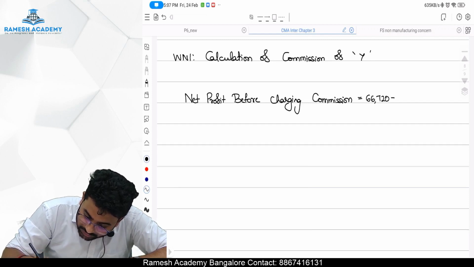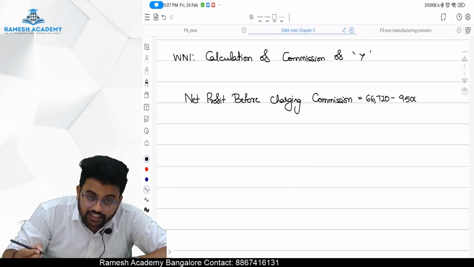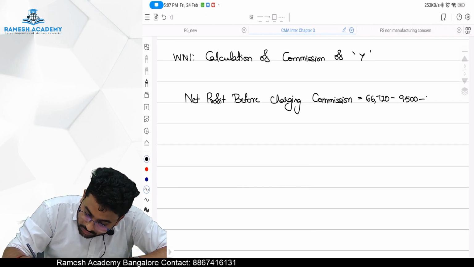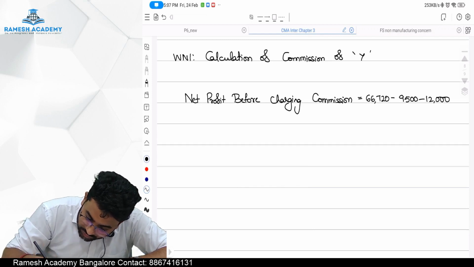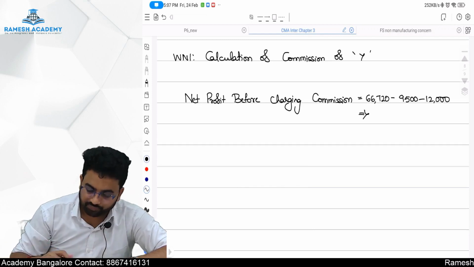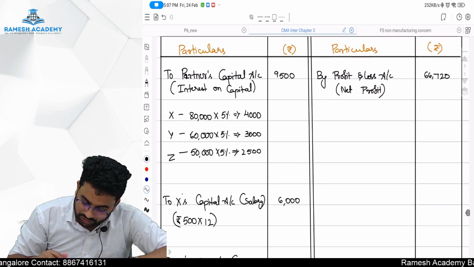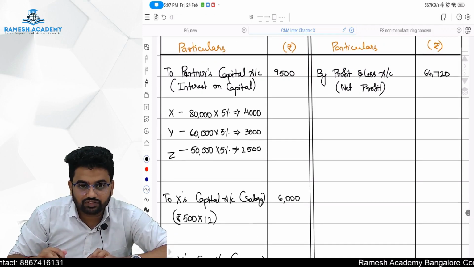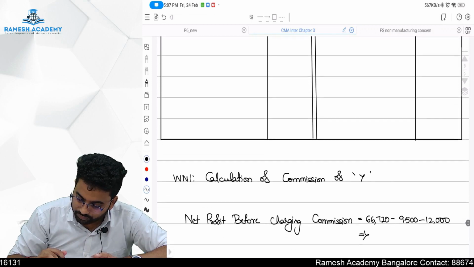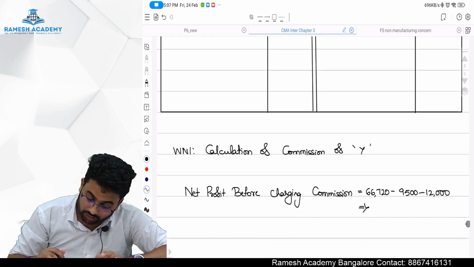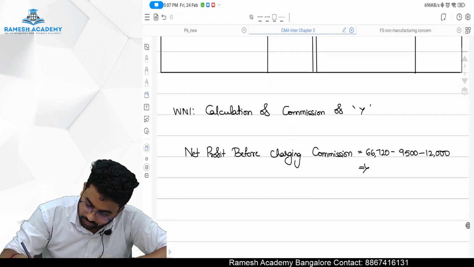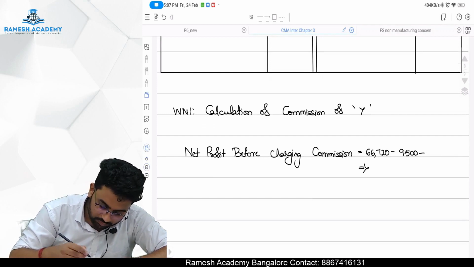66,720 minus 9,500, which is interest on capital, minus 12,000, which is salary of X, right? 66,720 minus 9,500 minus 6,000. Sorry, 6,000, not 12,000. 500 per month, no?